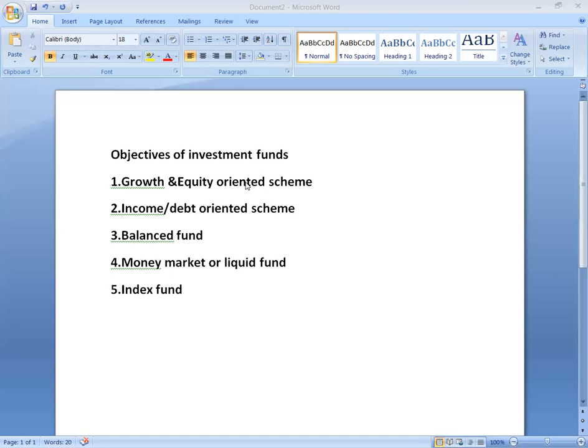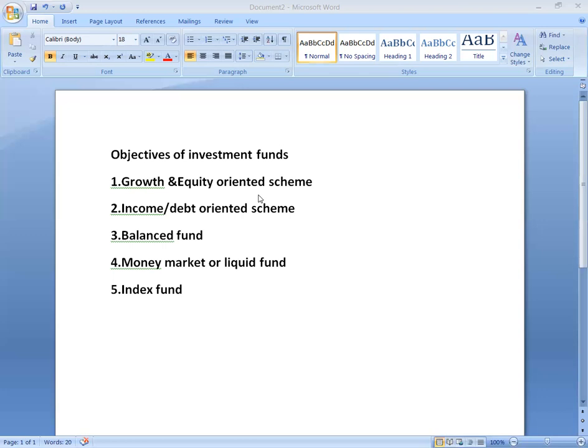So growth and equity oriented schemes can be used as a long-term scheme. Such schemes normally invest a major part in equity shares, and the risk can also be higher. These schemes provide different options like dividend options and capital appreciation, etc. And the investors may choose an option depending on their preferences. So this is the growth and equity oriented scheme.